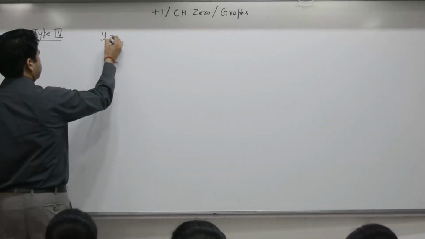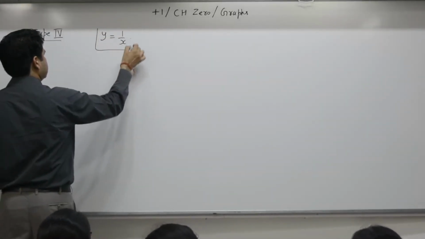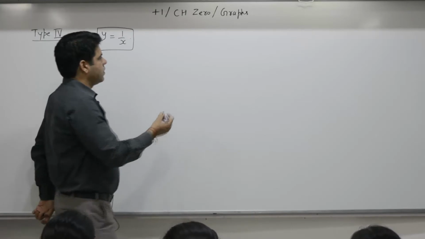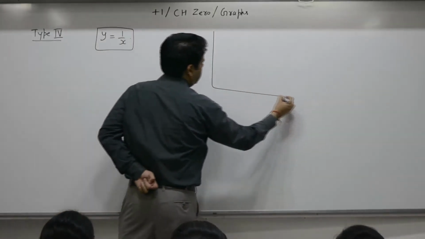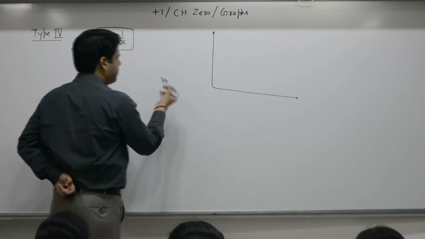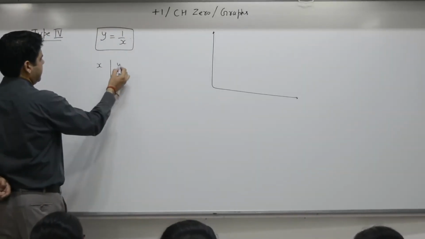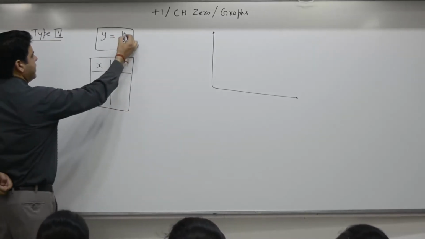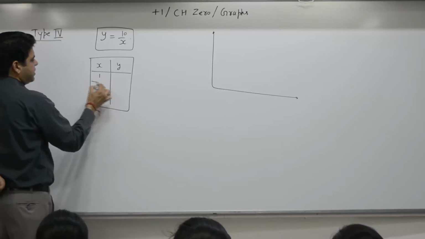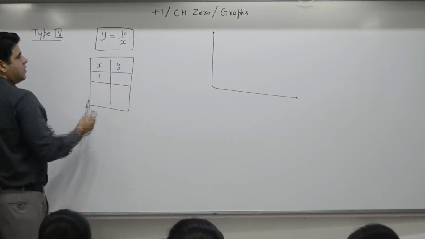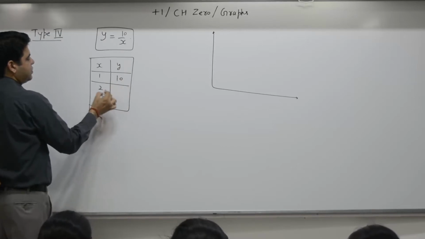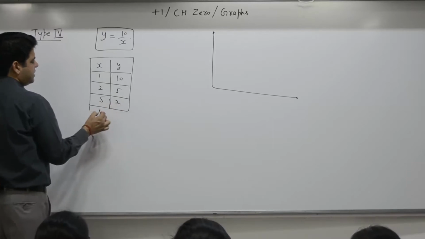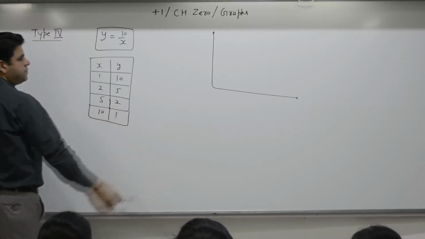Type y is equal to 1 by x. Because numerical values won't help, I will just quote an example. Say we want to plot a graph in terms of x and y, say 10 by x. When x is equal to 1, y is equal to what? 10 by 1, yes, 10. If it is 2, if it is 5, if it is 10, plot it.